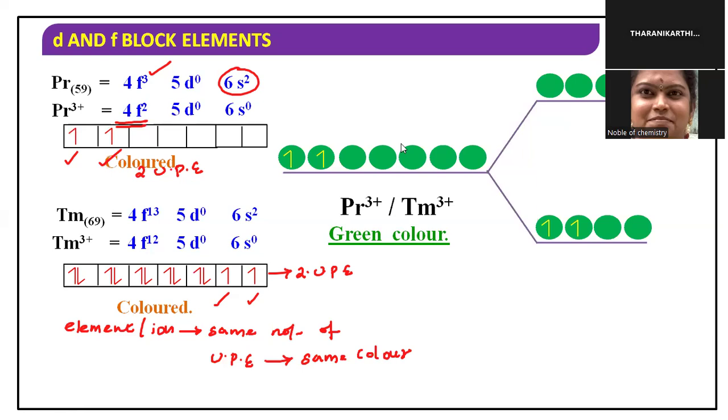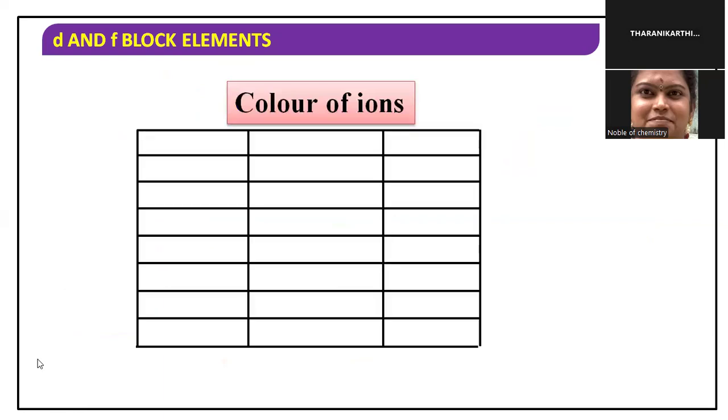Next, we will check the rest of the elements. In this tabulation, lanthanum 3+ with 4f0 is colorless. Cerium 3+ with 4f1 is colorless, and cerium 4+ with 4f0 is colorless.